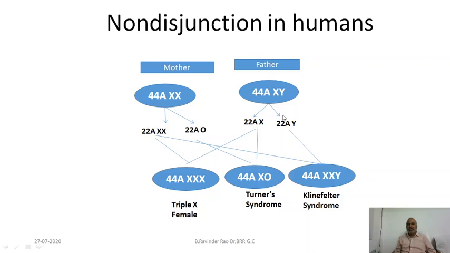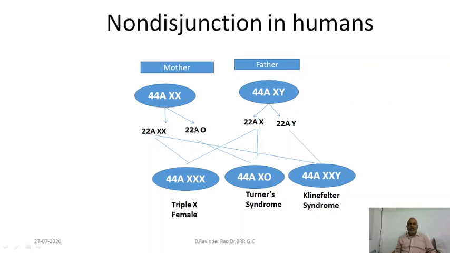And the father's sperms are normal, healthy sperms. Then the egg with two X chromosomes, if it is fertilized with the sperm with X chromosome, triplex females are born.